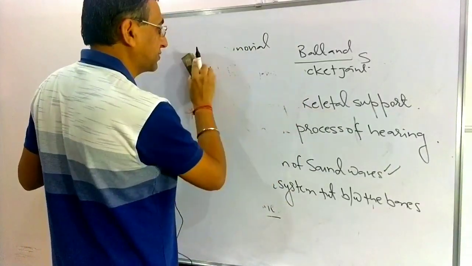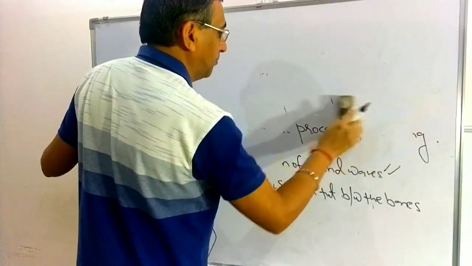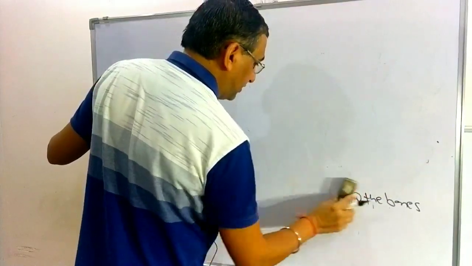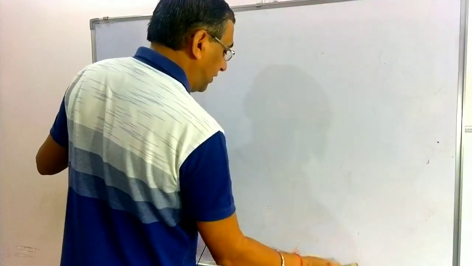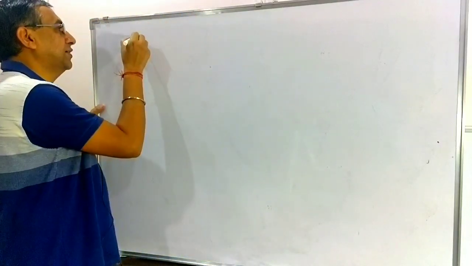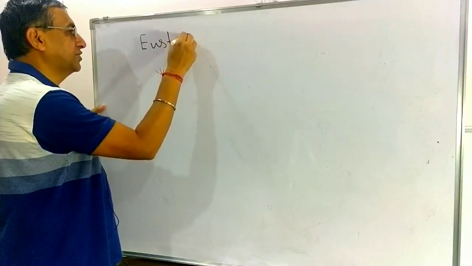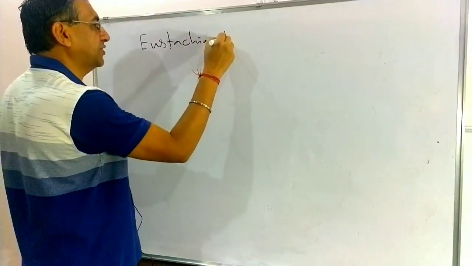I told relative size, shape, muscles, then I told what is the type of joint, their origin and their function here. After the ear ossicles, in the middle ear there is one important thing, that is known as the eustachian tube.